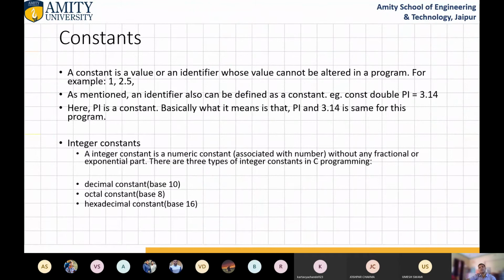Then come to constant. There are different constants like integer constant, floating point constant. If you want to declare these constants, you need to declare them as, for example, const double pi. So you cannot write pi equals 2 pi. This is a wrong convention. You cannot use it like this, because pi is always pi because of this const keyword.